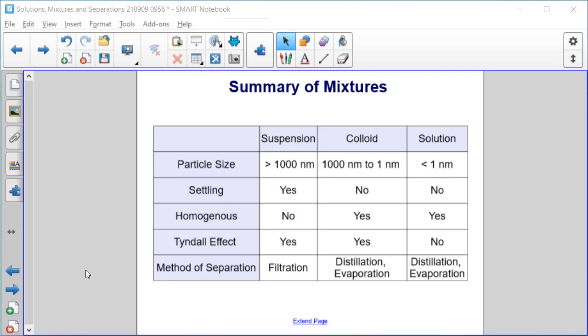And how do we separate these types of mixtures through physical means? Suspensions, because of their large particle size, can just be separated by filtration. You can think of a coffee filter type of filtration. We have other kinds of filters in the lab, but it's as simple as filtration. Colloids and solutions have to be separated through more intensive measures, things like distillation to purify out the solutes, and evaporation.